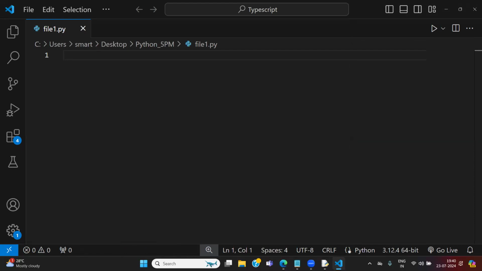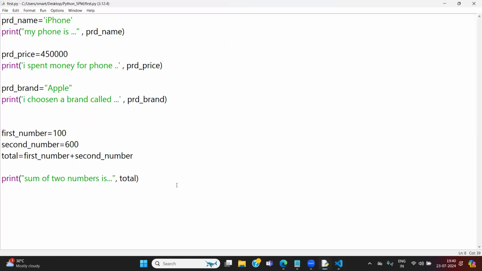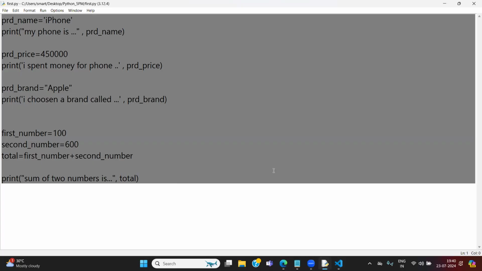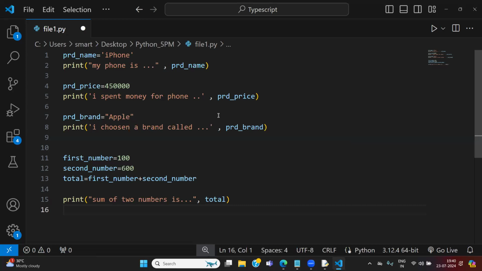Can I take the same code from this? Control A, select all, Control C, copy, Control V, paste. I'm just taking the previous code from IDLE and pasting it into VS Code.